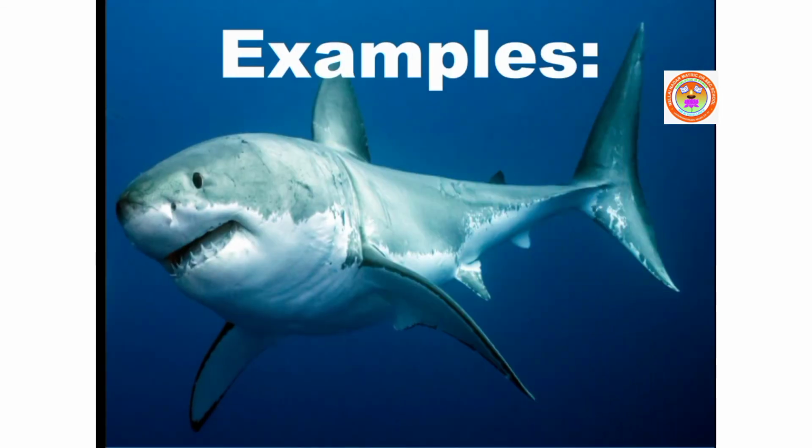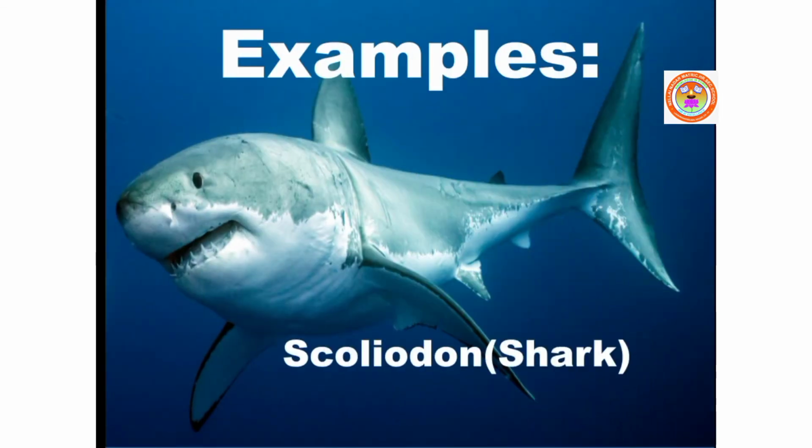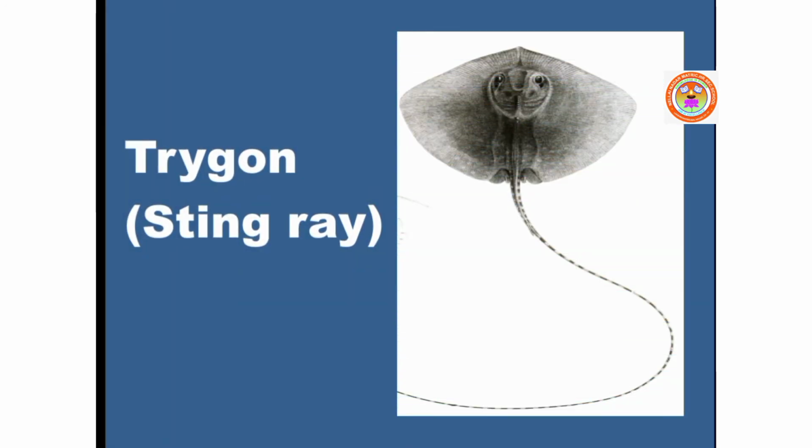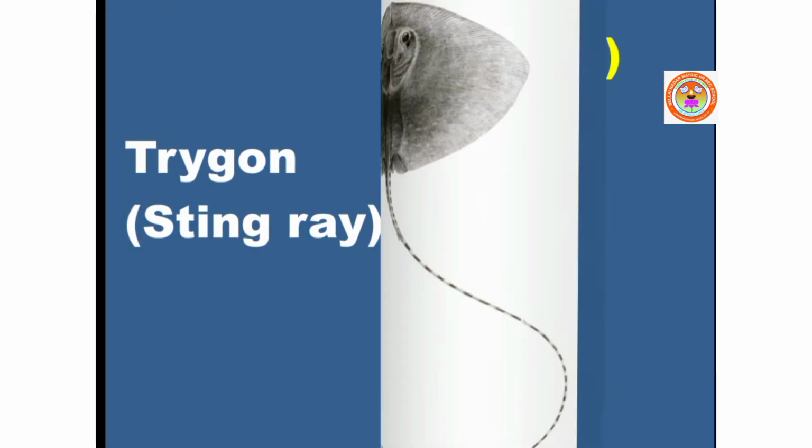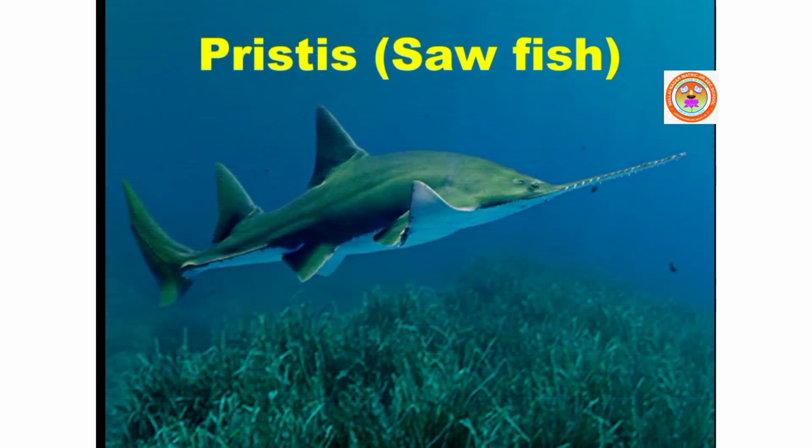Examples: Scoliodon, that is shark; Trygon, that is stingray; Pristis, that is sawfish.